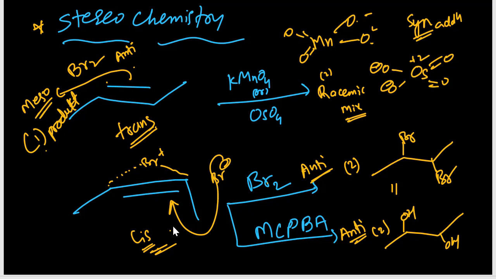A cis compound with syn addition also gives only one product. Suppose KMnO4 or osmium tetroxide is there, then you get only one product, that is the diol. This is the stereochemistry. Syn addition plus cis gives one product, and a trans compound with anti-addition gives a meso compound.